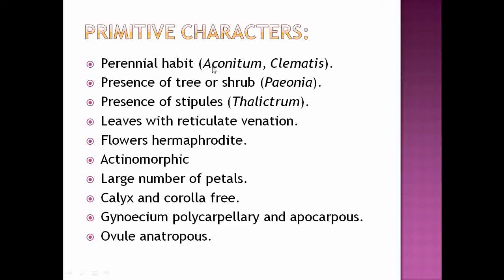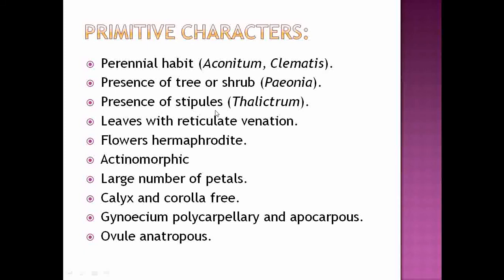For example, the genera Aconitum and Clematis show a perennial habit, and the presence of a perennial habit is one of the primitive characters. Then a tree or shrub habit is also one of the primitive characters observed under that family. In the genus Paeonia, the members are either tree or shrub. So this is also a primitive character.